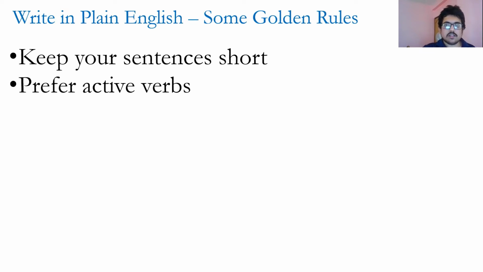Just changing the voice limits the word count, and you'll also have a clear idea about what message is being communicated. When we start writing in active voice, we use a lot of "you" and "we," first person or second person, so it naturally helps to shorten the sentences.